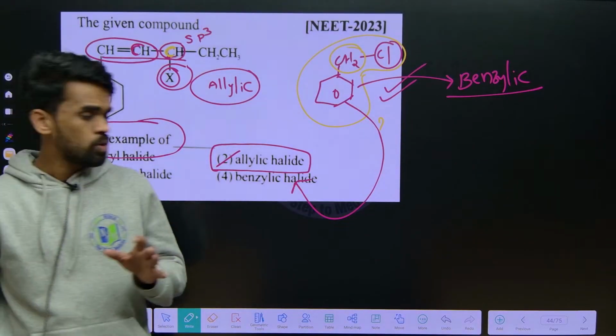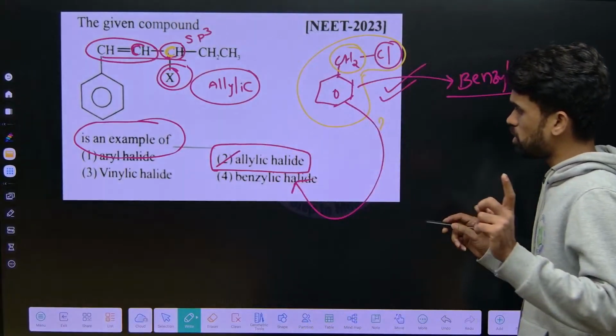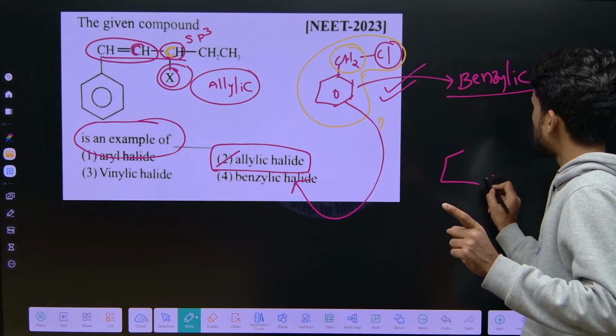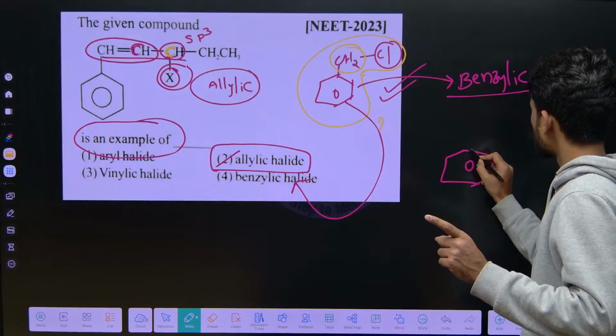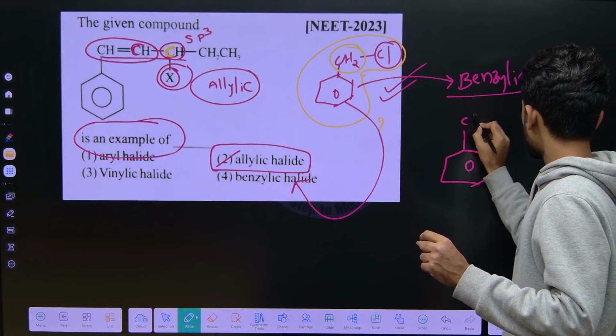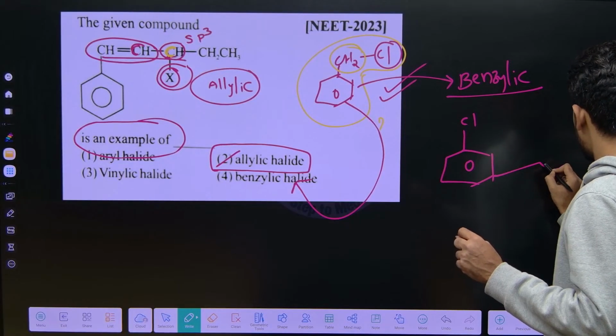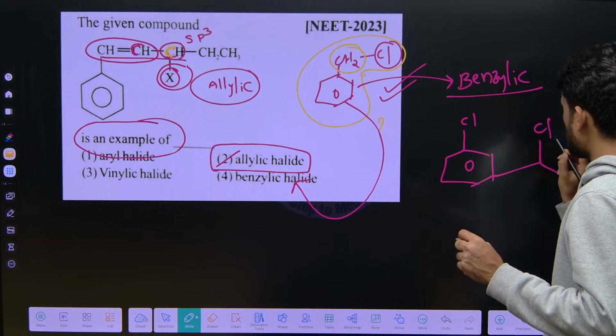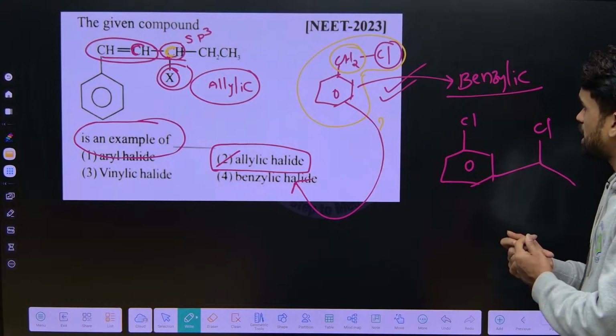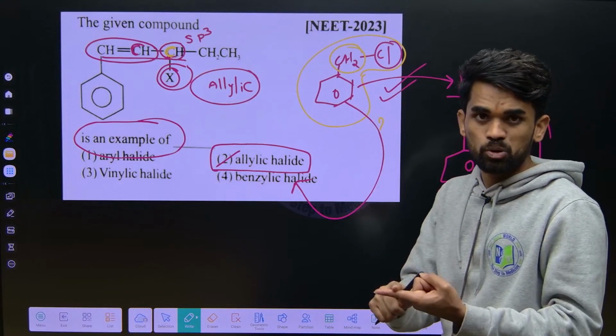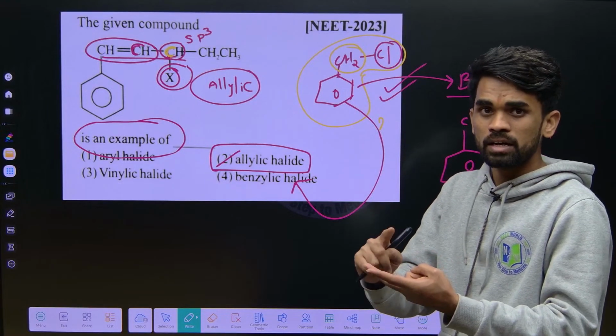Now look at this. One more question I am giving you here. Tell me directly what your answer will be. Chlorine is there within the molecule, and I am creating an allylic position, benzylic position, vinylic position, and arylic position.